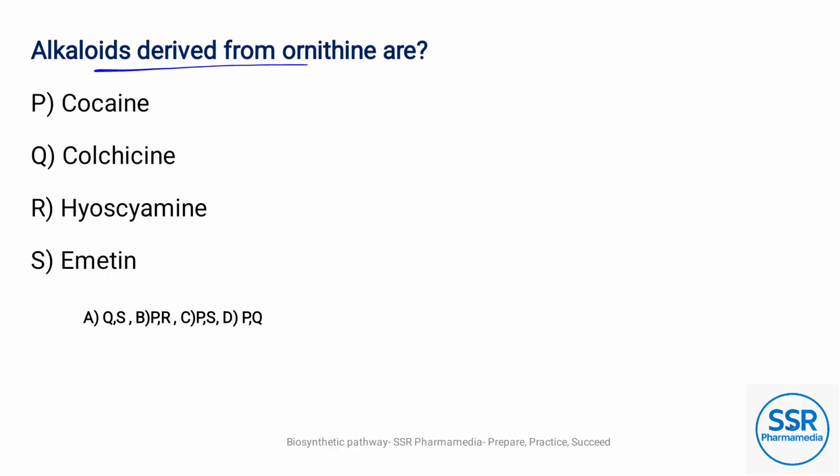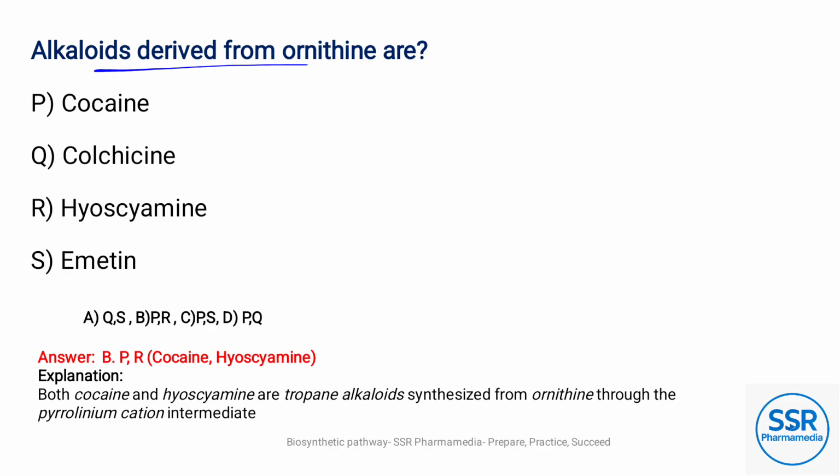Alkaloids derived from ornithine are, option B, P and R is the answer. Here P is cocaine and R is hyoscyamine. Both cocaine and hyoscyamine are tropane alkaloids synthesized from ornithine through pyrrolinium cation intermediates.